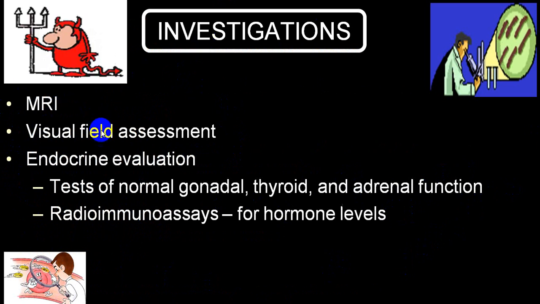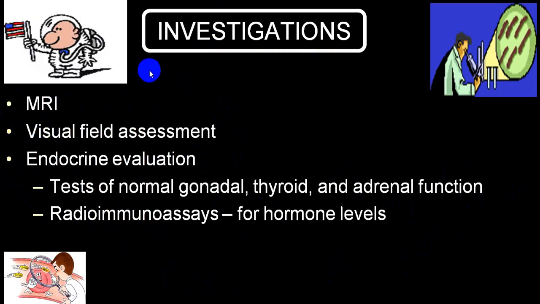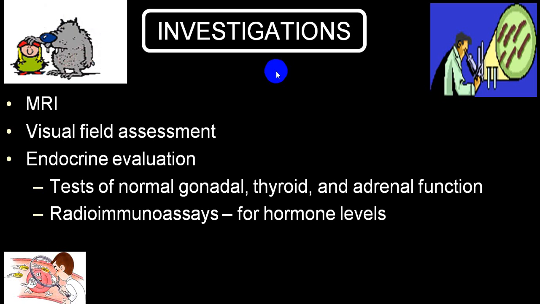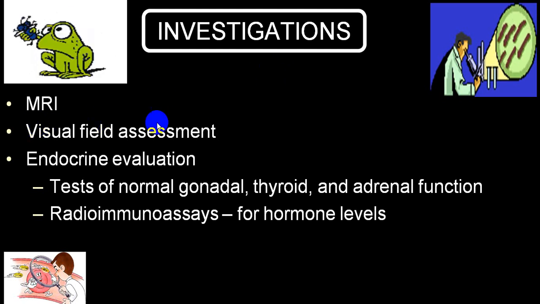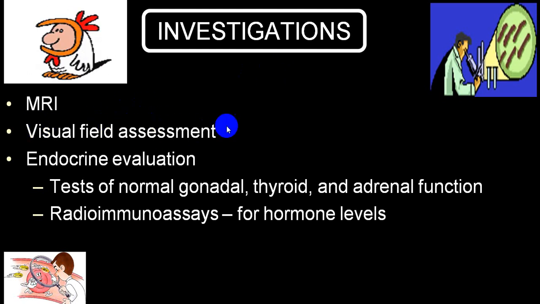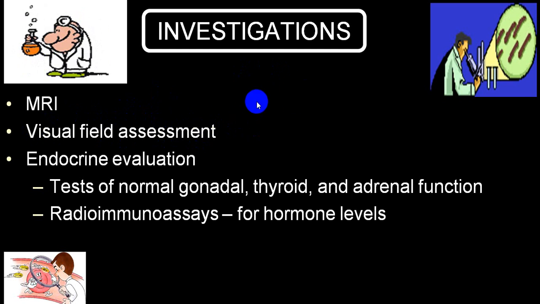In investigation, the first investigation is history and examination, which will give you a lot of ideas. Visual field defect assessment is very, very important to find out the compressive symptoms on optic chiasma.